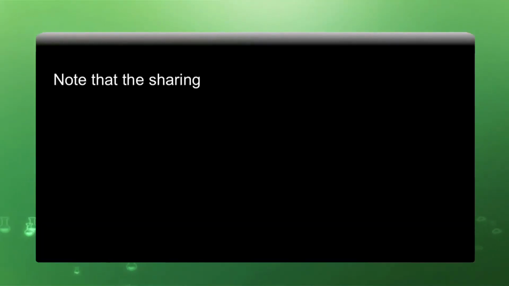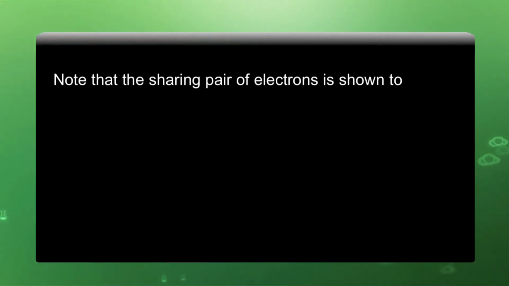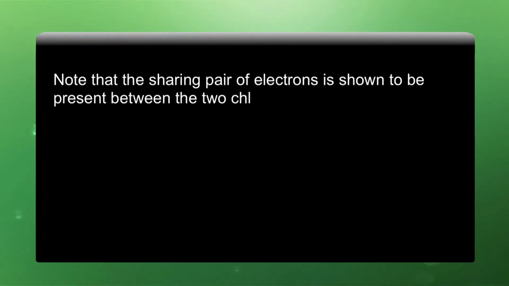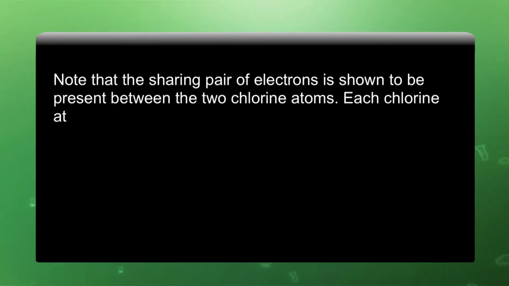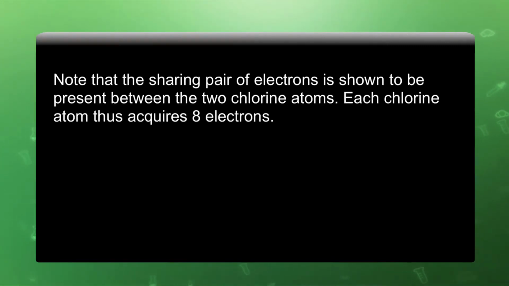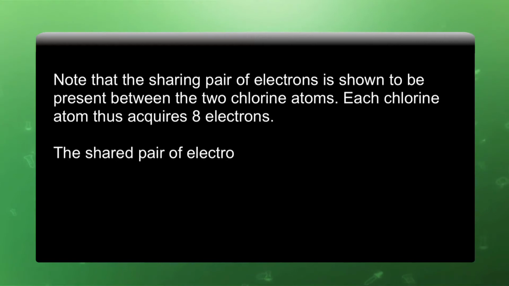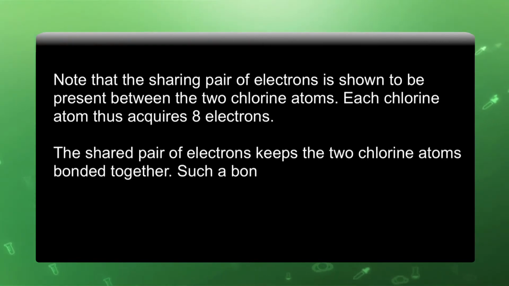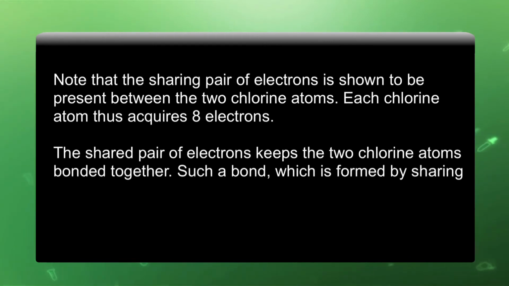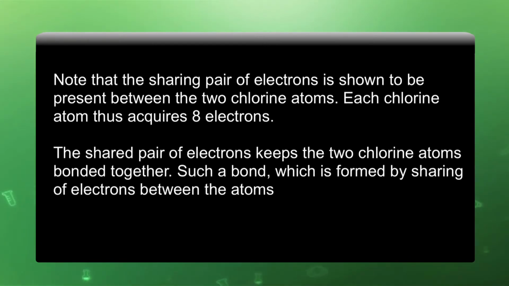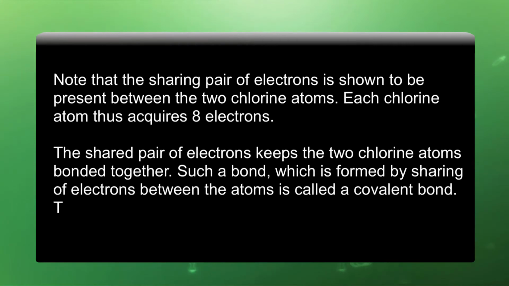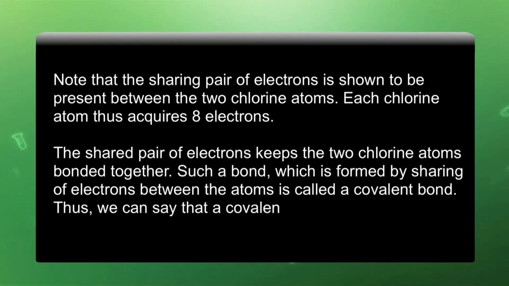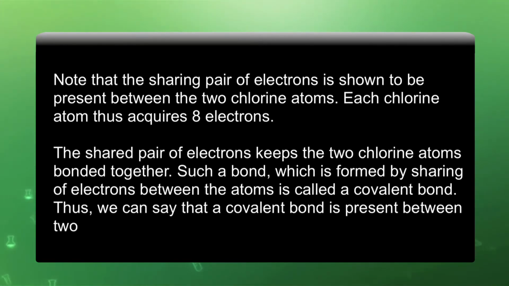Note that a shared pair of electrons is shown to be present between the 2 chlorine atoms. Each chlorine atom thus has 8 electrons. The shared pair of electrons keeps the 2 chlorine atoms bonded together. Such a bond which is formed by sharing of electrons between the atoms is called covalent bond. Thus, we can say that a covalent bond is present between 2 chlorine atoms.